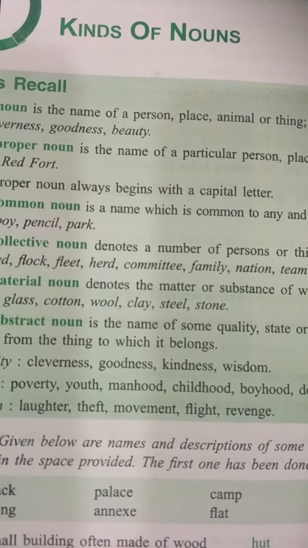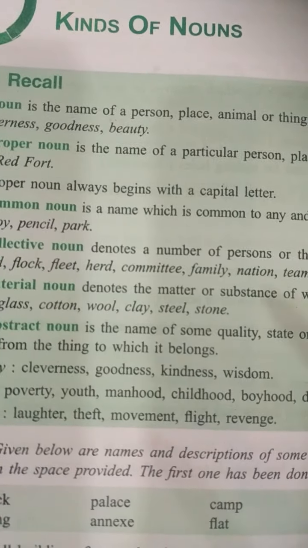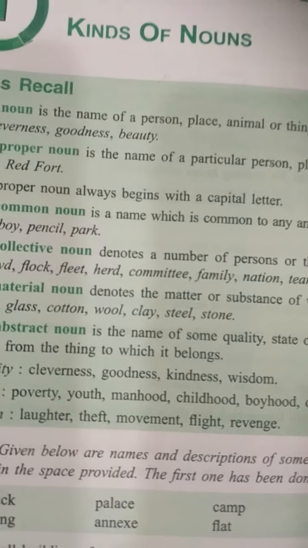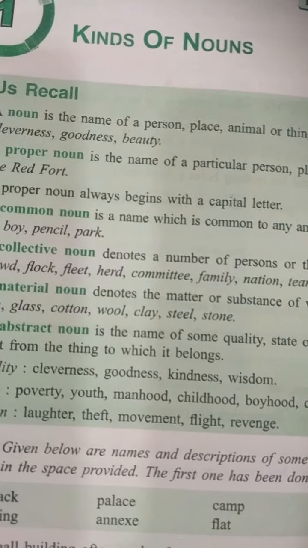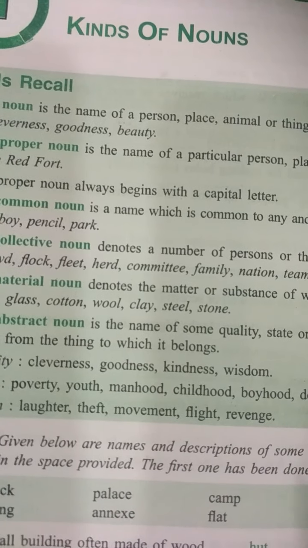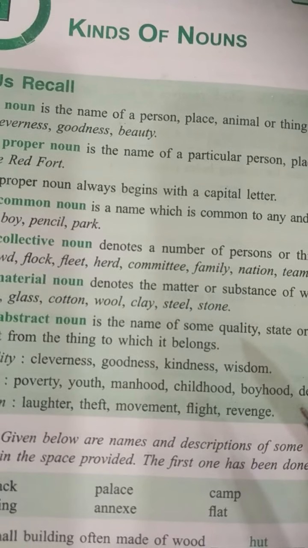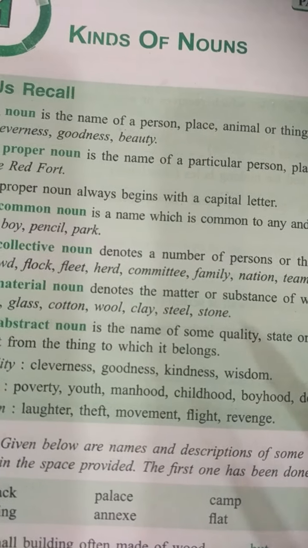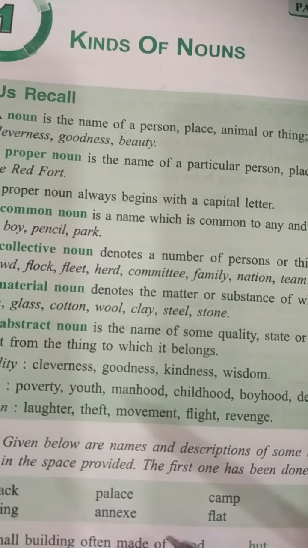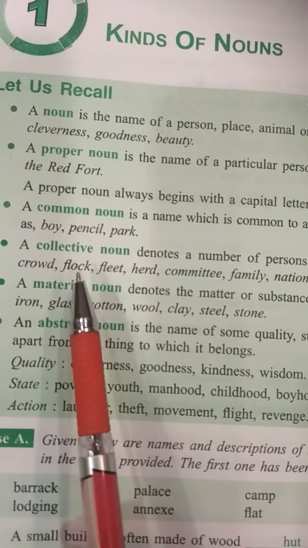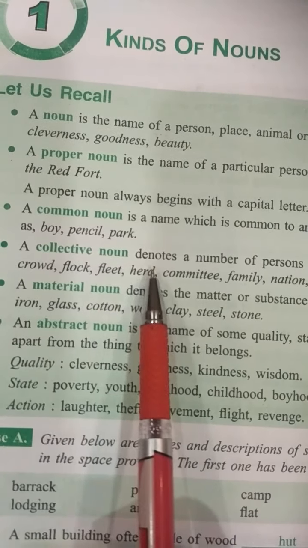A common noun is the word for something such as boy, cat, book, bridge, lake, etc. And it is used for a class of person, place, or thing, and not for a specific person, place, or thing. Here are examples: boy, pencil, park.